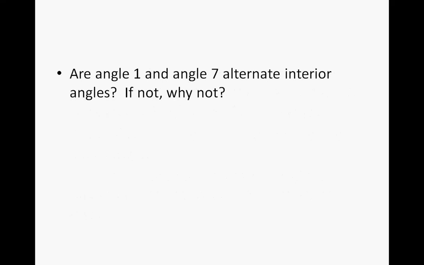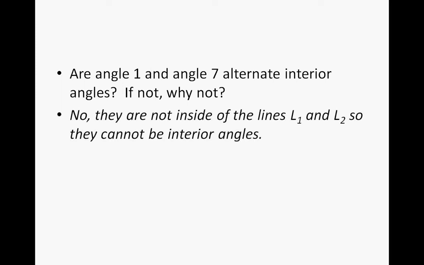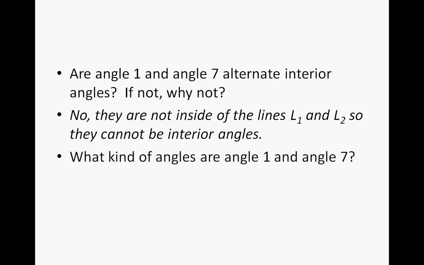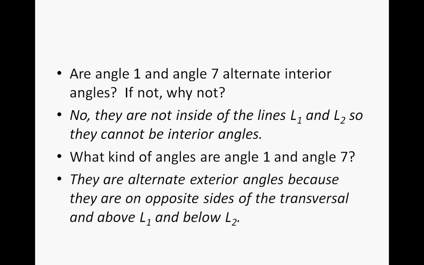So are angle 1 and angle 7 alternate interior angles? If not, why not? No, they are not inside the lines L1 and L2, so they cannot be interior angles. So what kind of angles are angle 1 and angle 7? They are alternate exterior angles because they are on opposite sides of the transversal and are above L1 and below L2. So name another pair of alternate exterior angles. That would be angle 2 and angle 8.